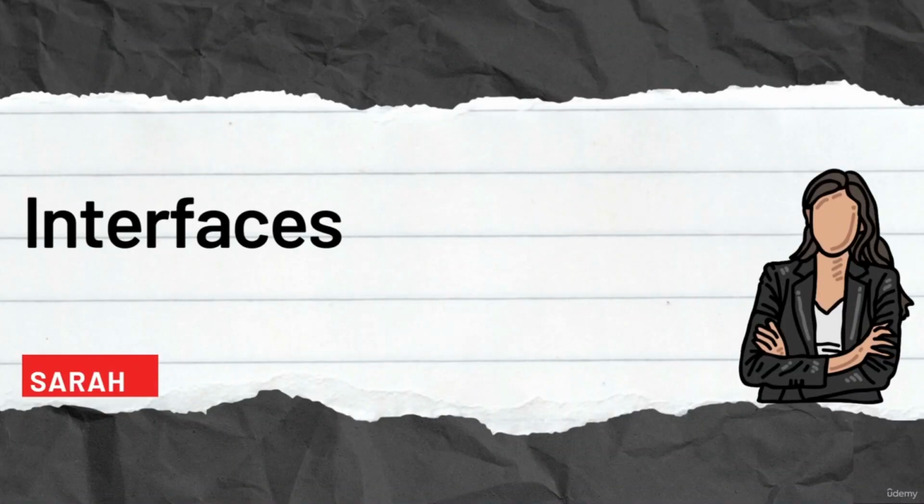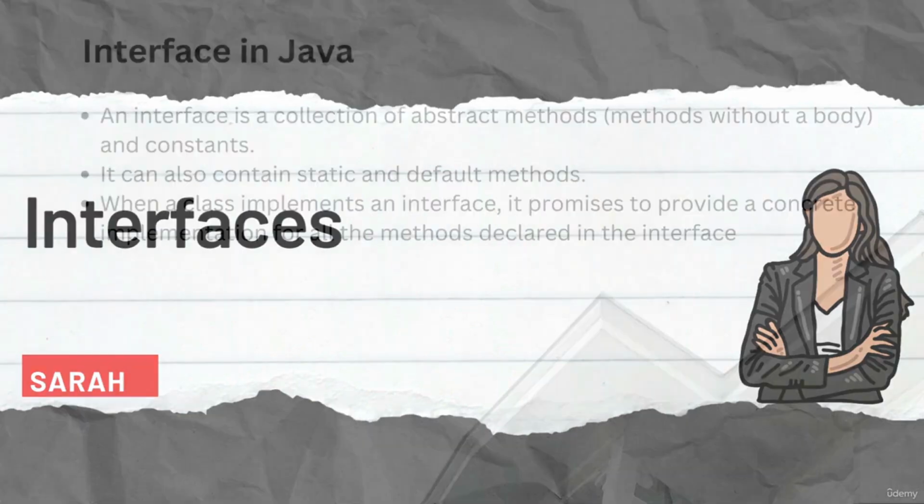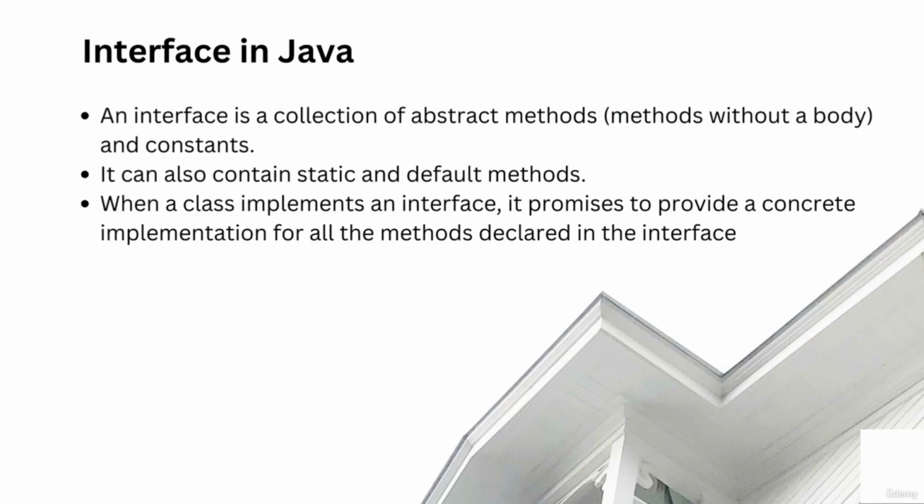Next, we'll look at what interfaces in Java are and how to implement them. An interface in Java is a reference type which is similar to a class, but it can only contain constants, abstract methods, which are methods without a body, and static and default methods. The methods that contain implementation are default and static methods.